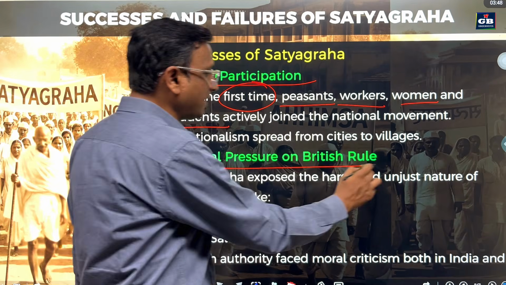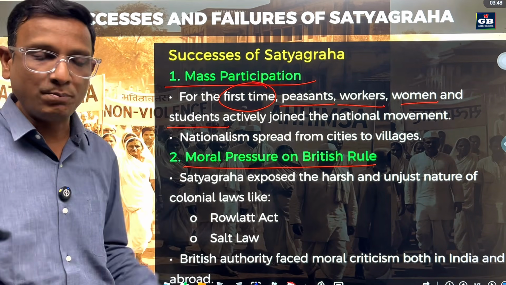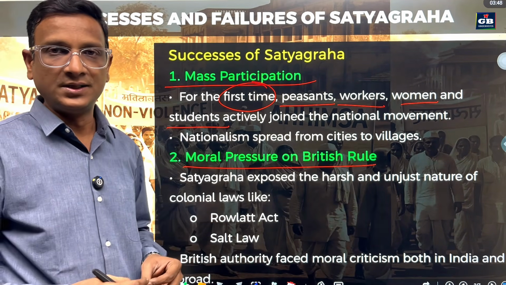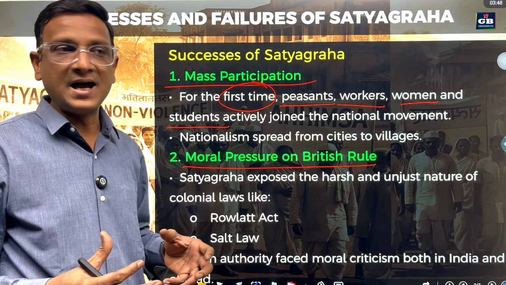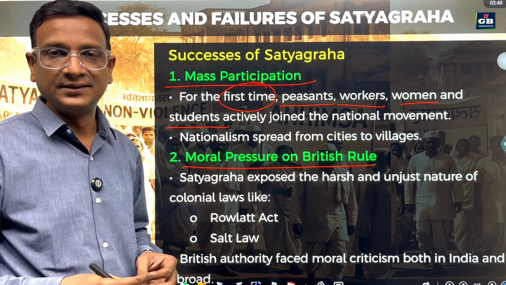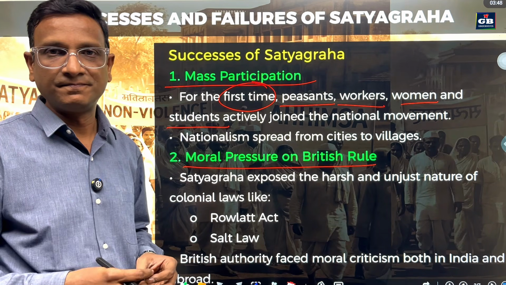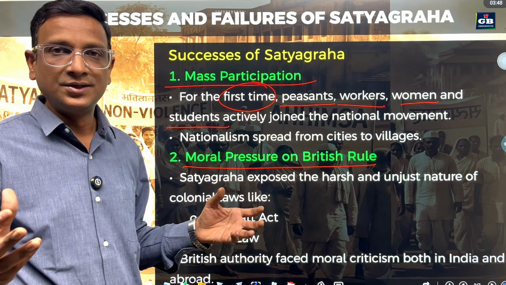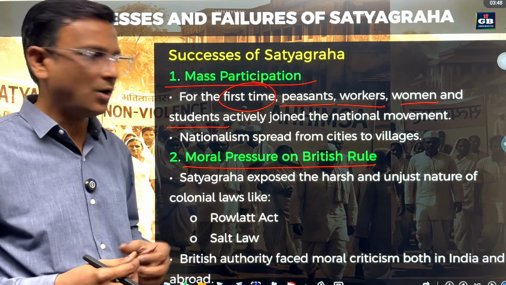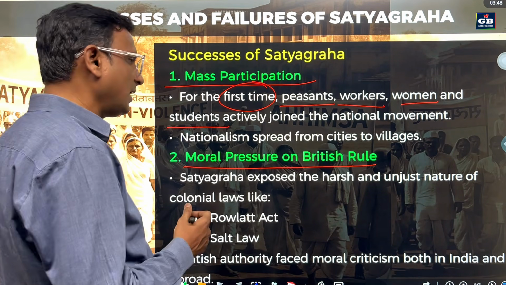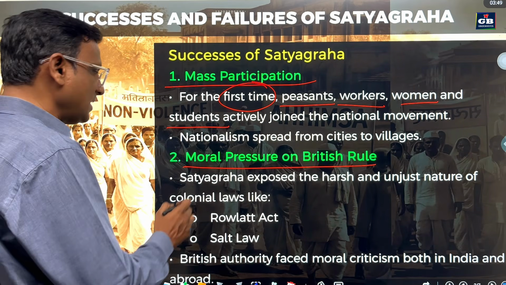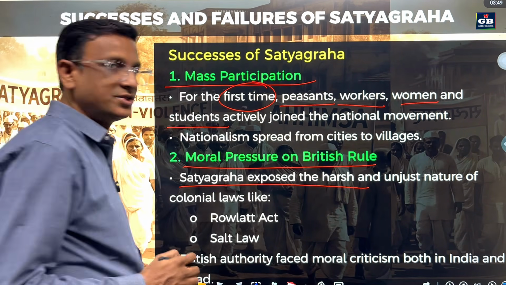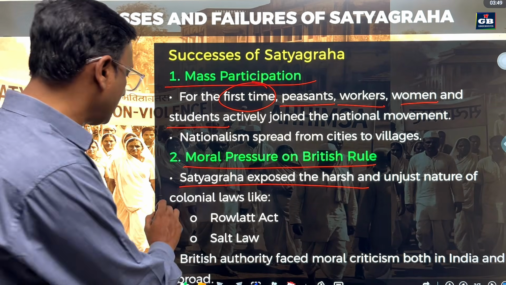Second one, moral pressure on British rule. Satyagraha kept moral pressure. It highlighted the unjustified things done by the British, and these things were made public to the world. People came to know how unjust the British were and how harsh their laws were. Satyagraha exposed the harsh and unjust nature of colonial laws.